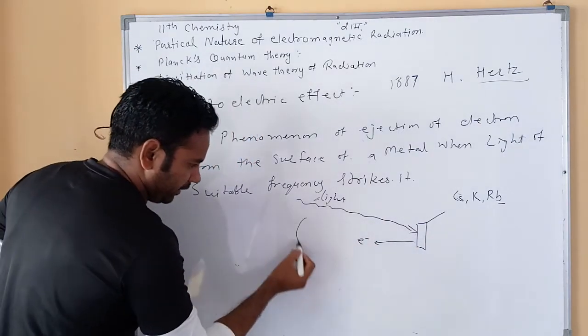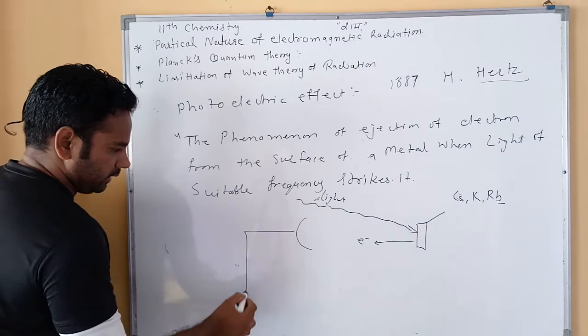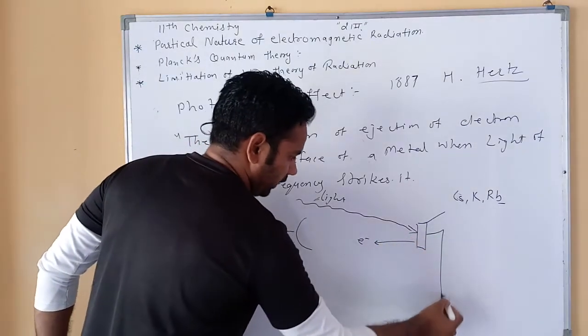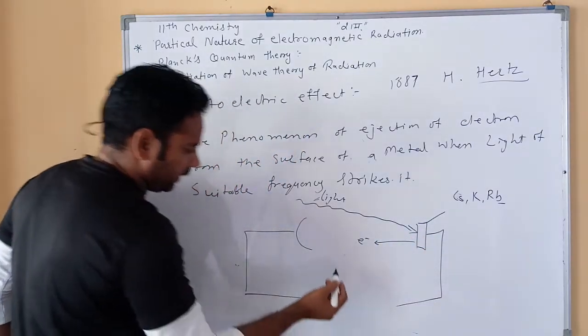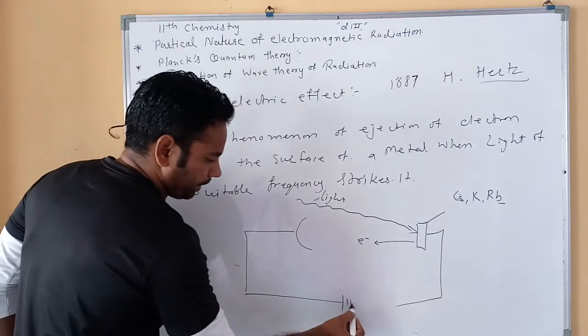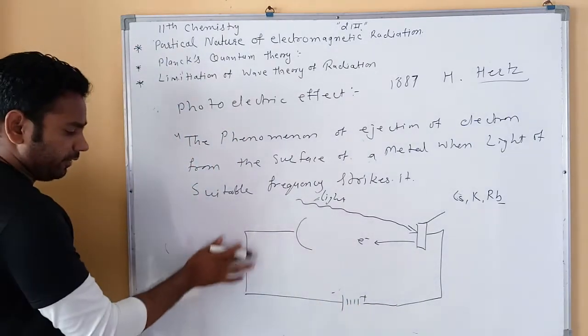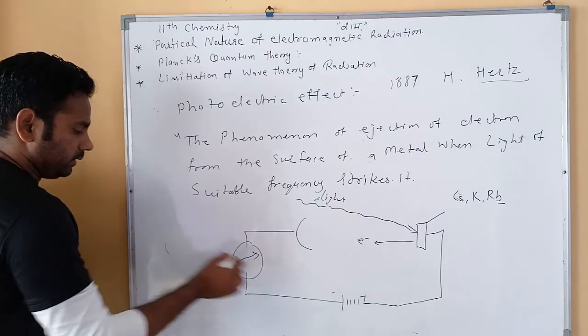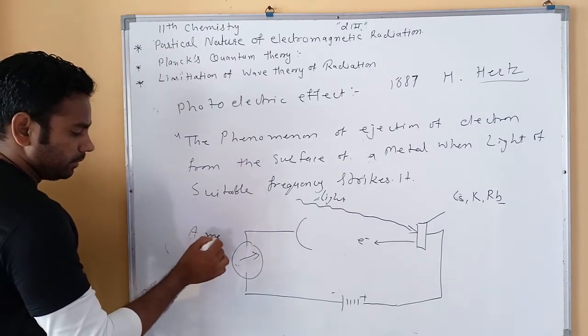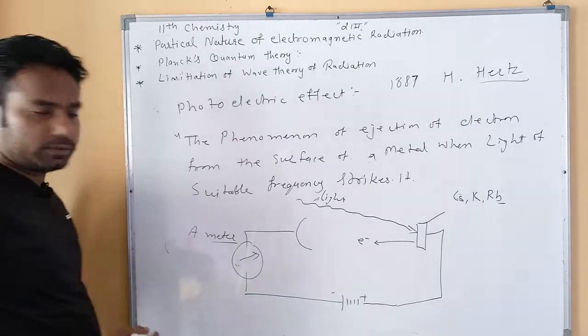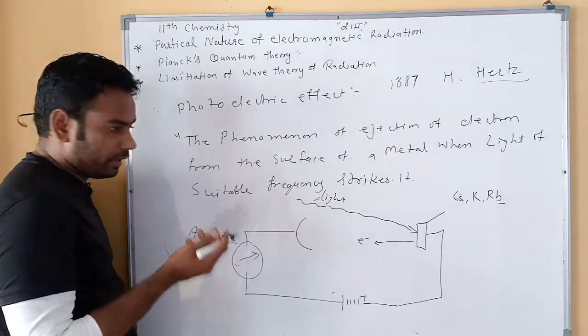Now we take a detector and attach it to the metal with a battery, and we use emitters for detecting the motion of electrons.